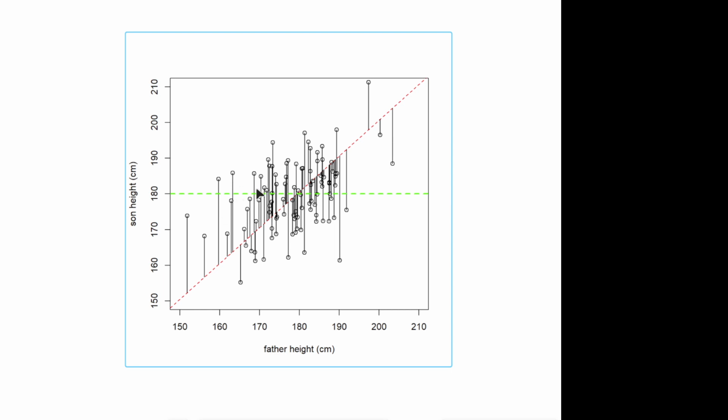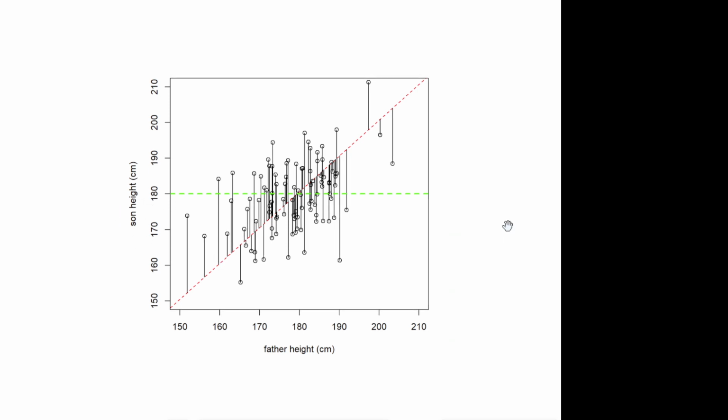So what these values are doing is they are regressing towards the mean. The mean is shown here as this green line, and this is why this is called a regression model, because these values are closer to the mean than what a model without considering the mean would predict.